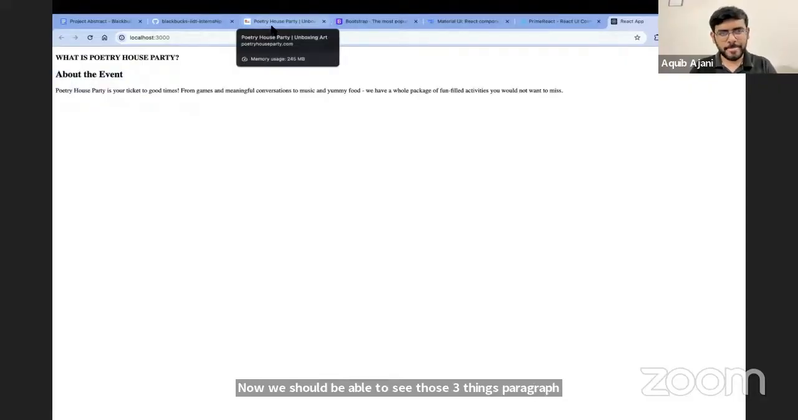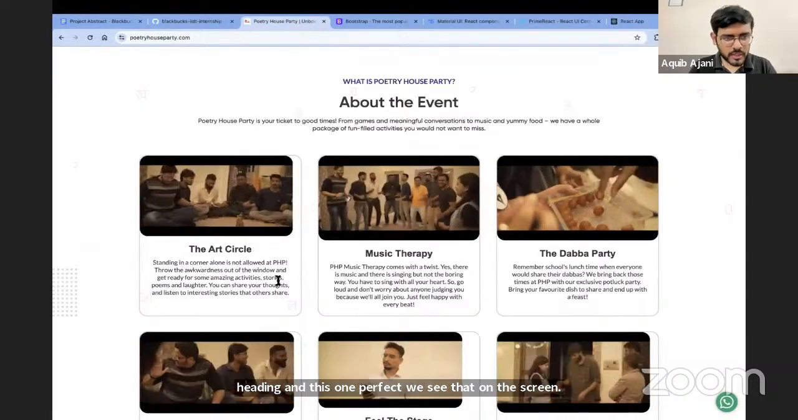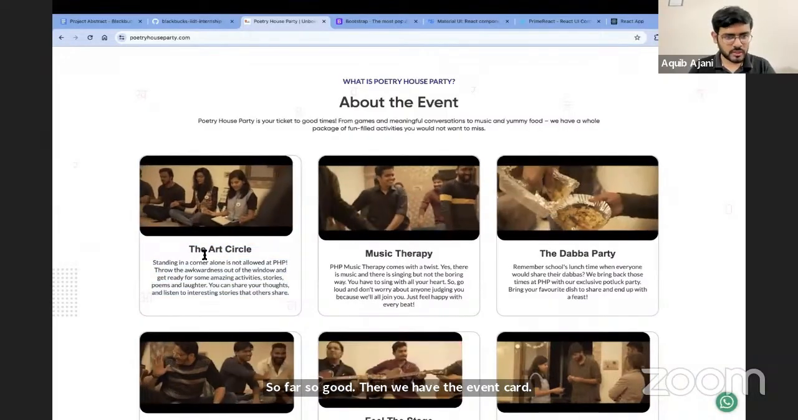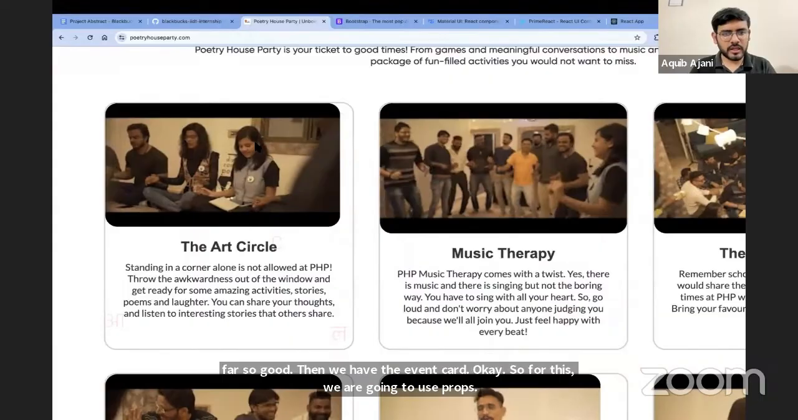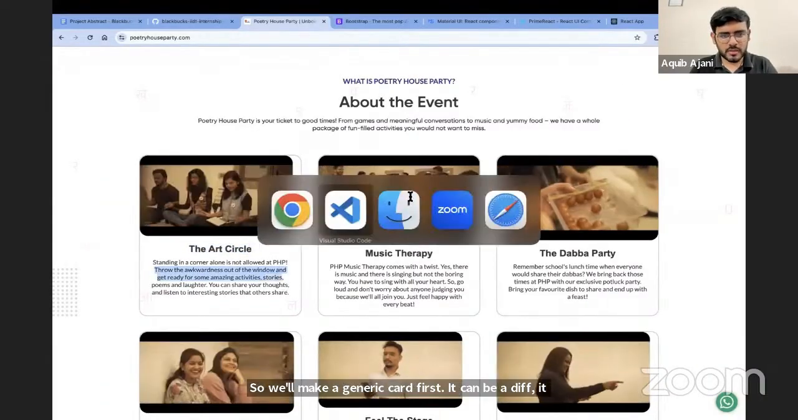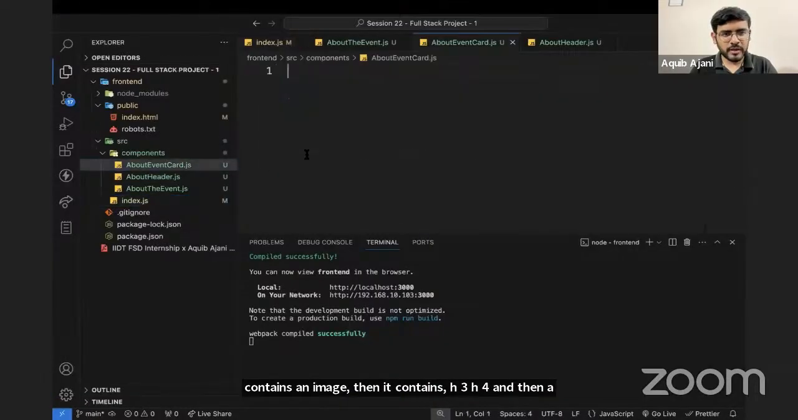So far, so good. Then we have the event card. For this, we are going to use props. So we'll make a generic card first. It can be a div. It contains an image, then it contains H3, H4, and then a paragraph. So let's put that in. That is about event card.